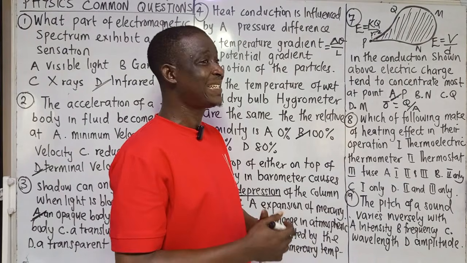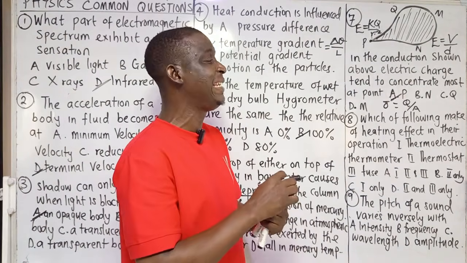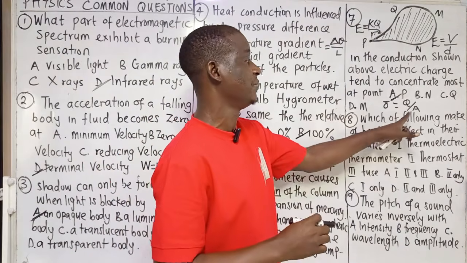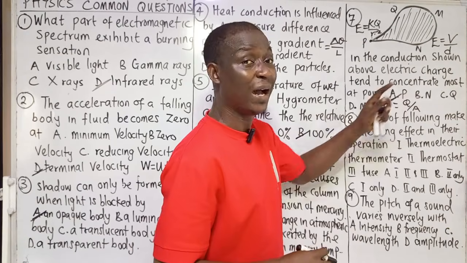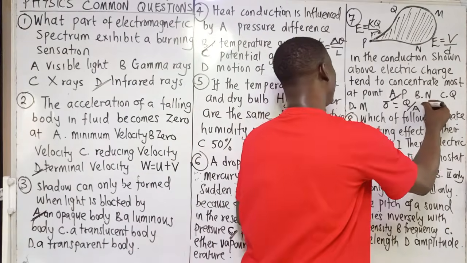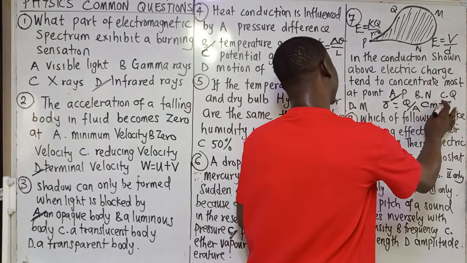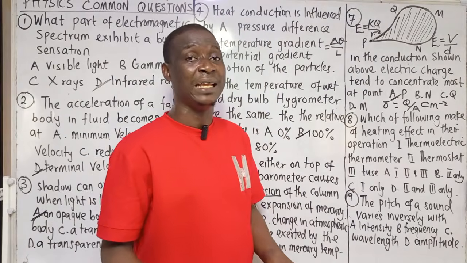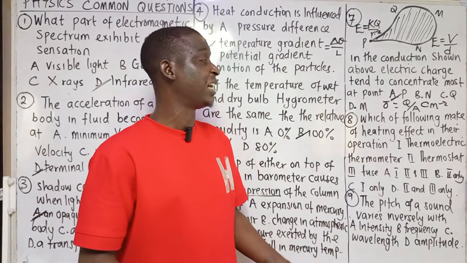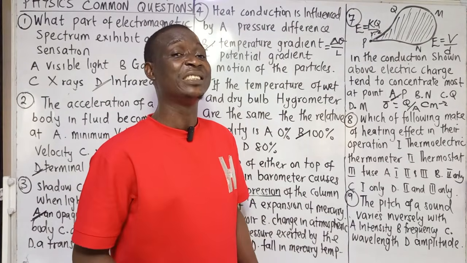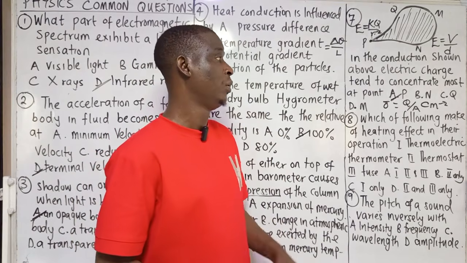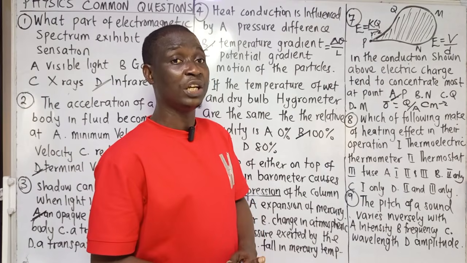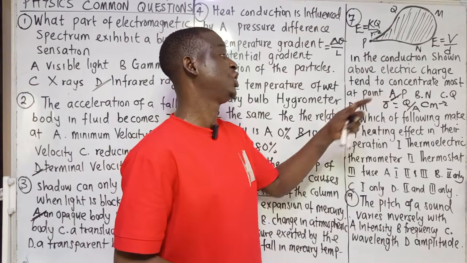Don't forget that an increase in charge at the point will lead to an increase in charge density. Your charge density is charge over area. It's measured in coulomb per meter square. Although for A level, we have linear charge density, which is charge over length. We have area charge density, charge over area. We have volume charge density, charge over volume. But I'm concentrating on area charge density here.